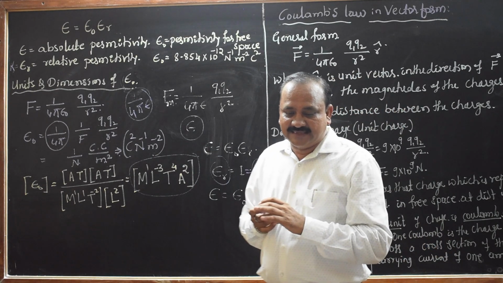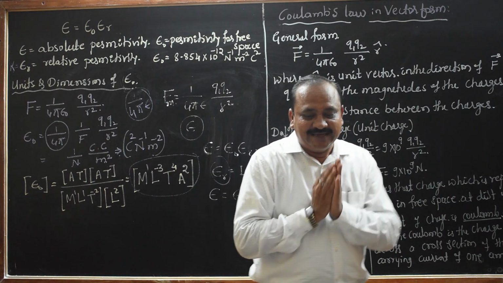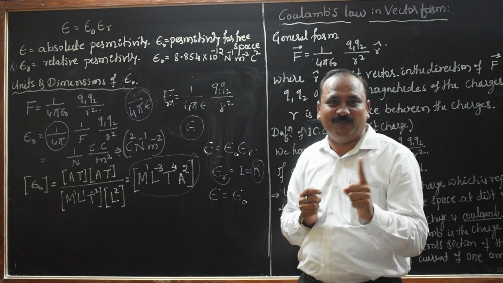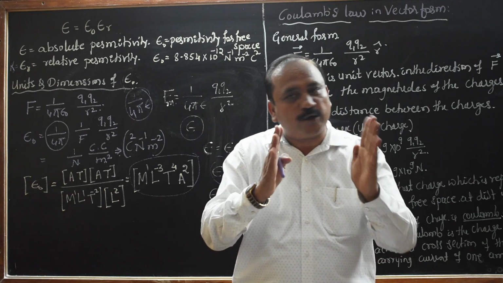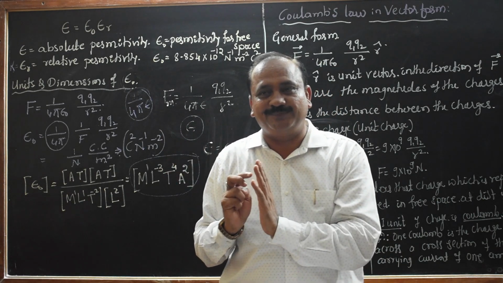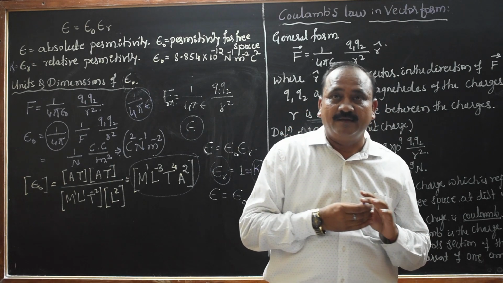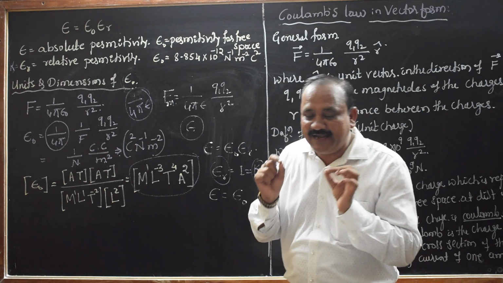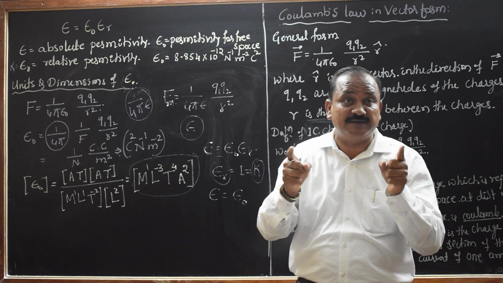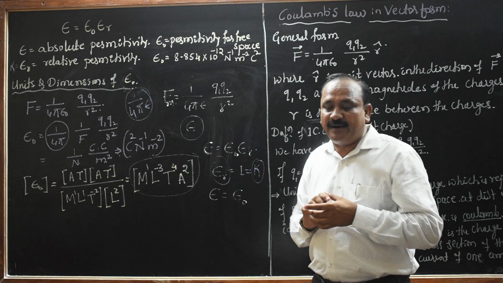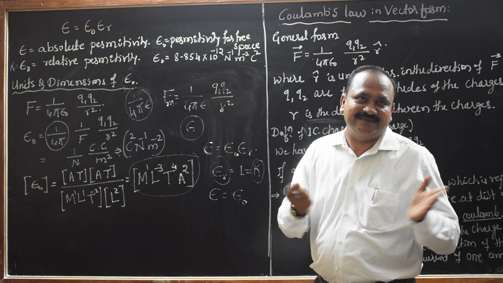See, for vacuum, by definition it is equal to 1. For air, it is nearly equal to 1. You know the difference between vacuum and air medium, right? For vacuum, by definition, it is equal to 1. For air, it is nearly equal to 1. See the difference between these two conceptions. But it may be taken to be equal for calculation purposes always.